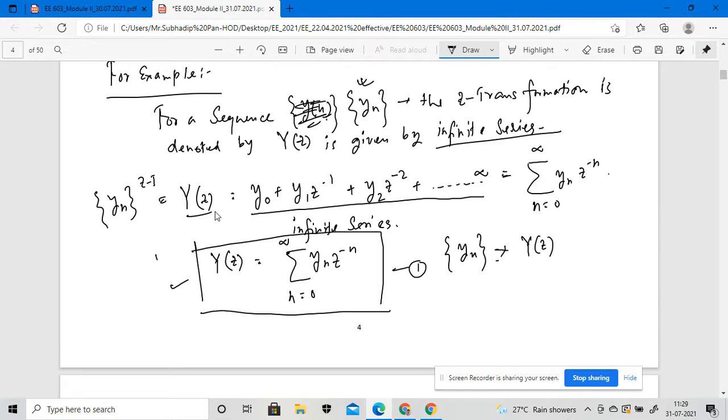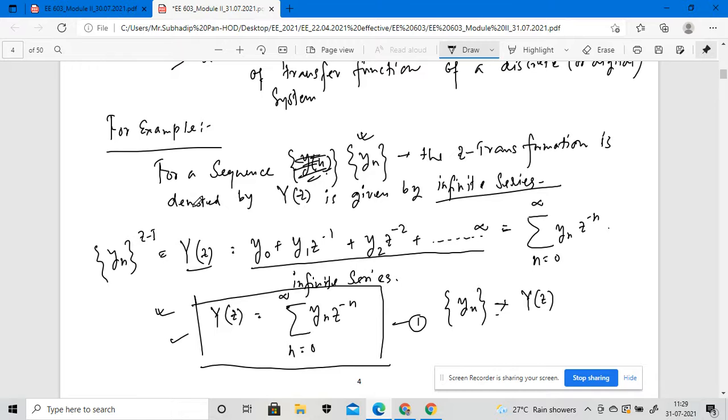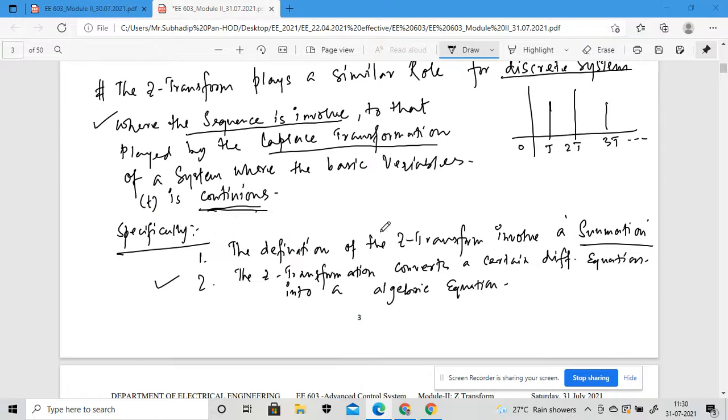This particular equation is needed in the application area of the Z transformation. So it is understandable. We are applying the Z transformation to that particular sequence, that means a digital number sequence, so this will be my infinite series, right? It should be written like a summation, as I told you, the definition of the Z transformation involves the summation.